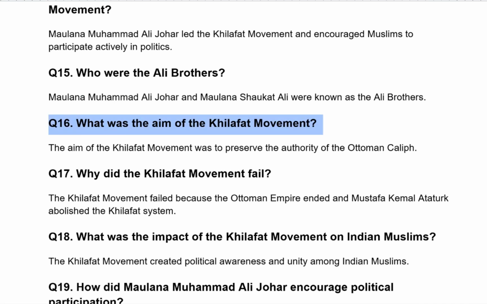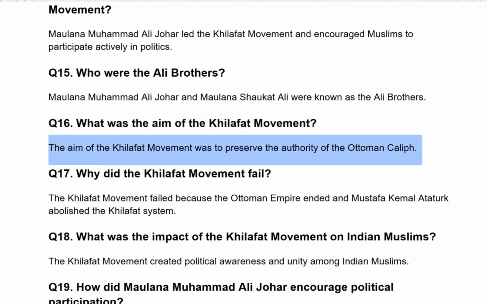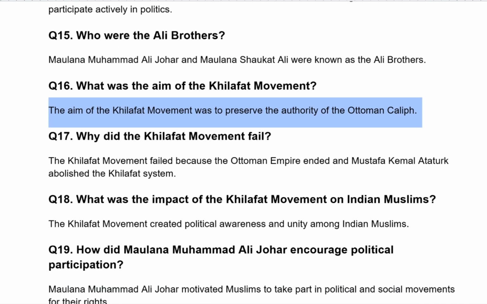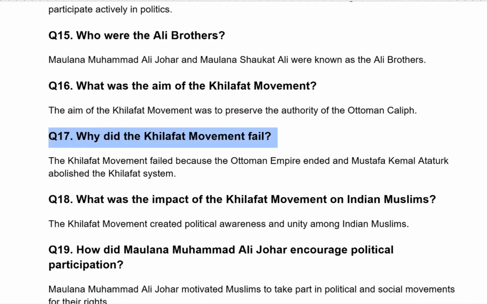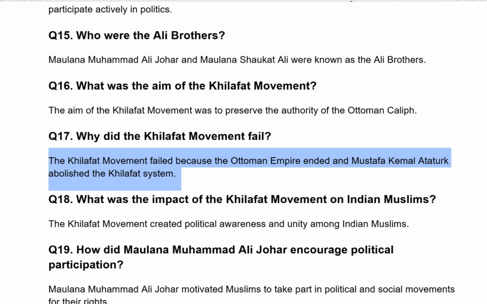What was the aim of the Khilafat movement? The aim of the Khilafat movement was to preserve the authority of the Ottoman Caliph. Why did the Khilafat movement fail? The Khilafat movement failed because the Ottoman Empire ended and Mustafa Kemal Ataturk abolished the Khilafat system.